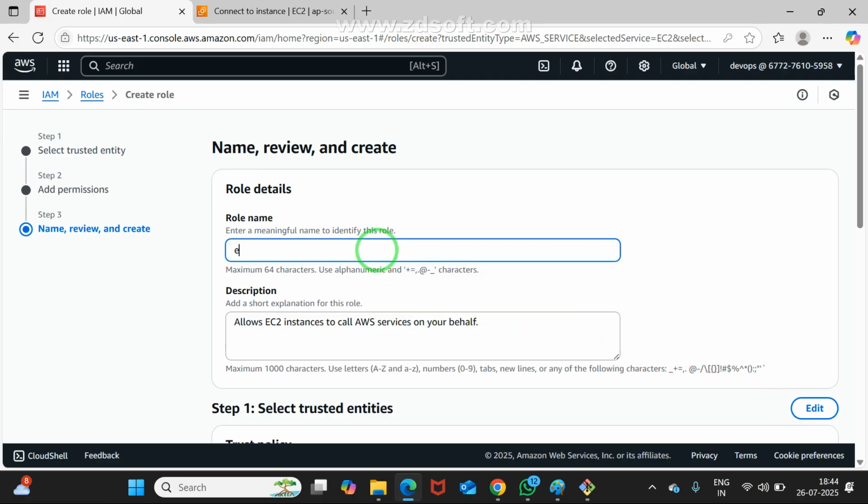What is the role name? EC2-S3-full-access. Are you agreed with me? Yes. This is our naming convention. My EC2 wants to communicate with the S3 bucket.